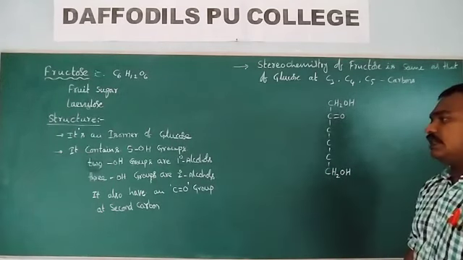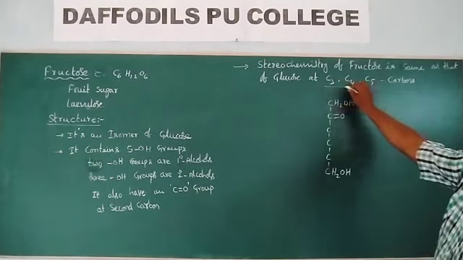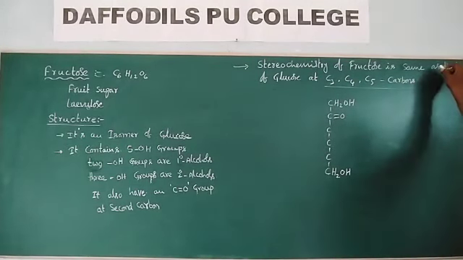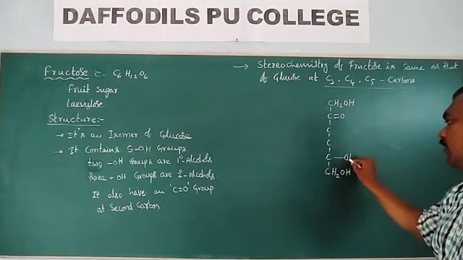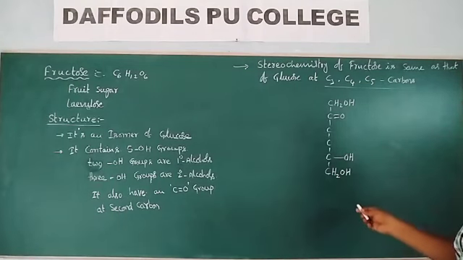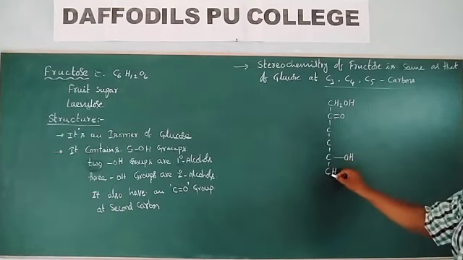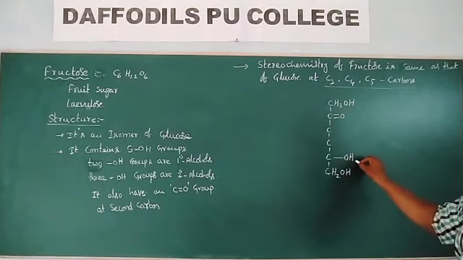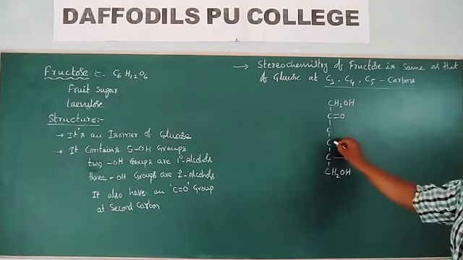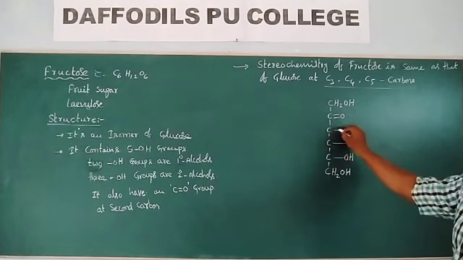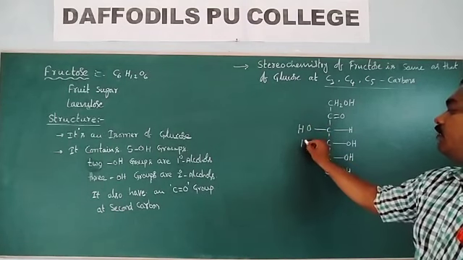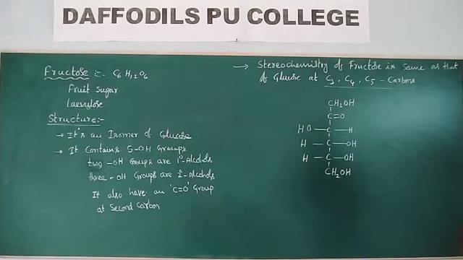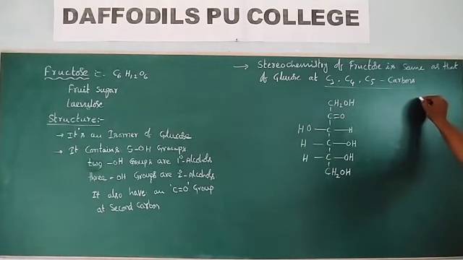How do these carbons contain the secondary alcoholic group? C3, C4, C5 carbons have the same stereochemistry as that of glucose. In D-glucose, the OH group is present at the last but one carbon on the right side. For this one also, on the right side. For the third carbon, look at the structure of glucose, and then you can easily find this out. I will draw the structure of alpha-D-glucose. So this is the glucose structure.